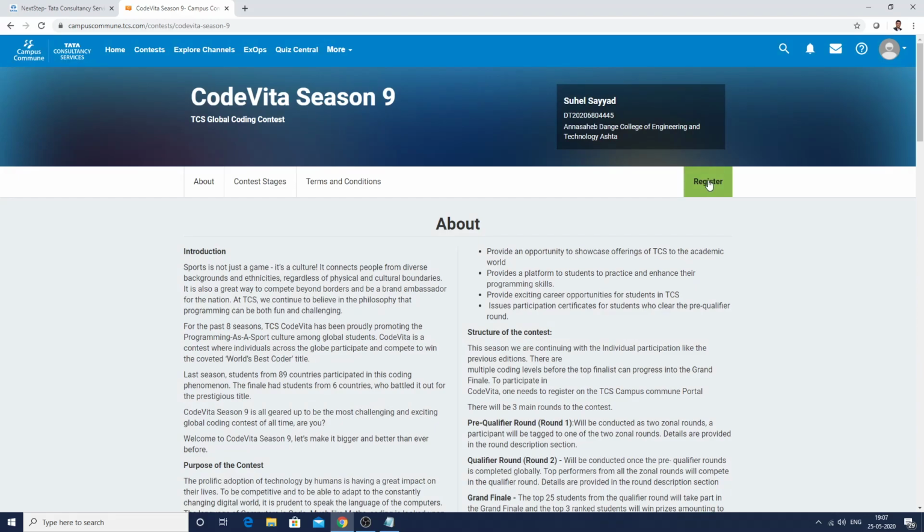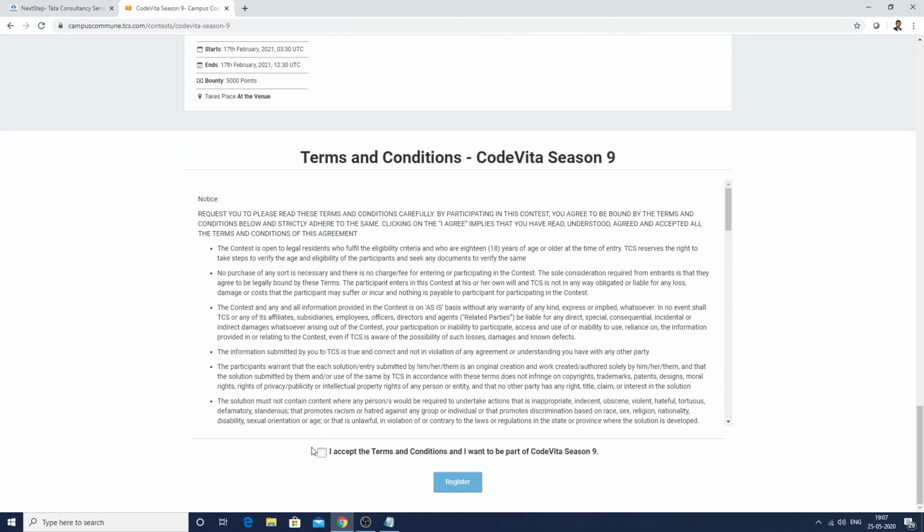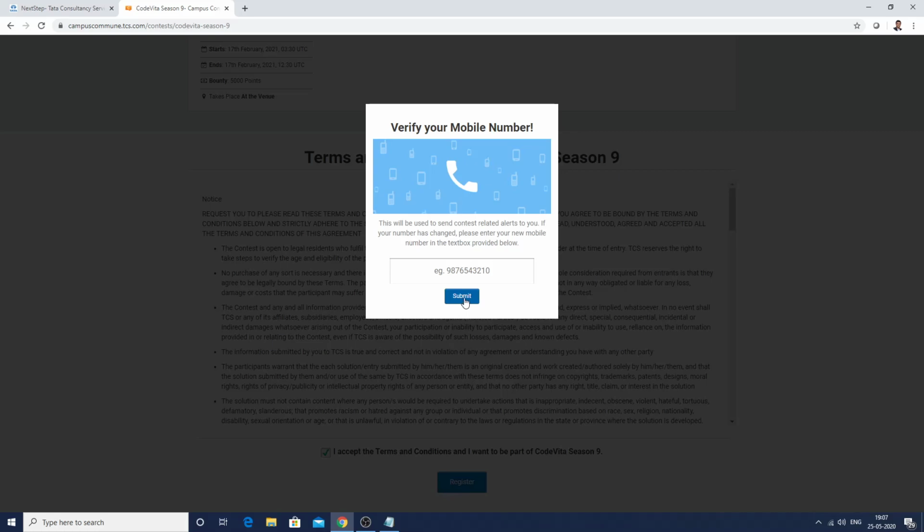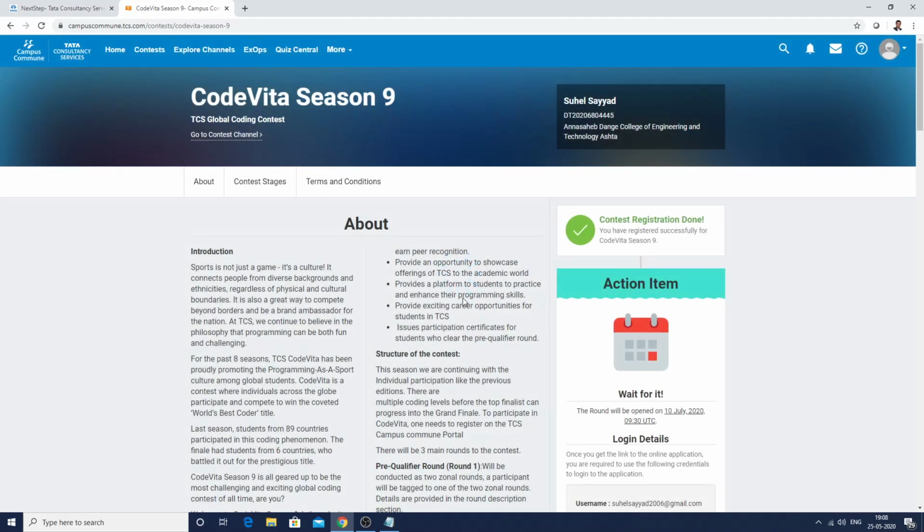Each one of you has to click on register, accept the terms and conditions, and finally click on register. It will ask you to verify your mobile number. So you have to verify your mobile number, and finally it will tell you that your contest registration is done. Once you are done with this process, you are advised to upload the screenshot of this and send it to your class teachers.